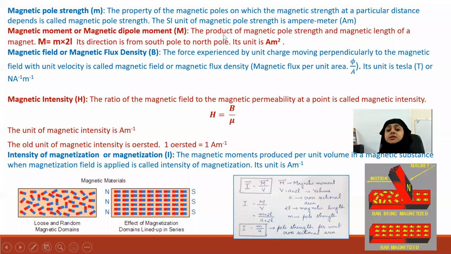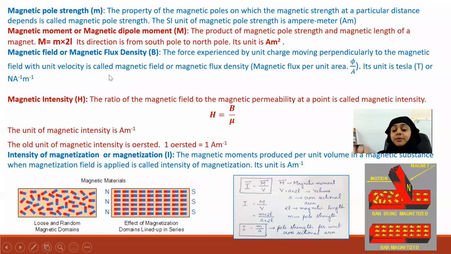It's also defined as the product of the magnetic pole strength and magnetic length of a magnet. If the magnetic field is created by a bar magnet, you can find magnetic moment as m into 2L, where small m is the magnetic pole strength and 2L is the magnetic length. Remember, the distance from the South Pole to North Pole.